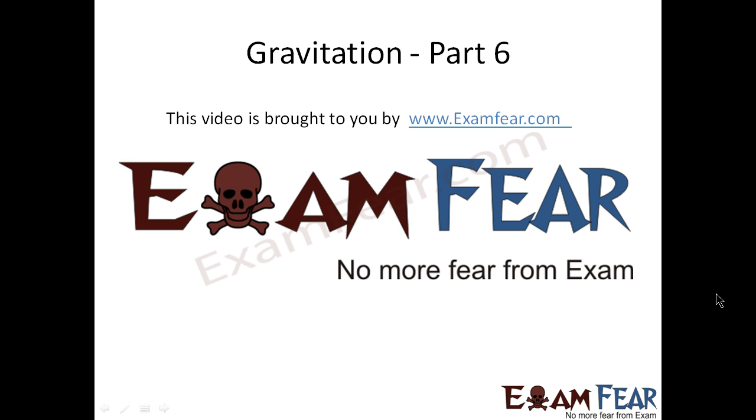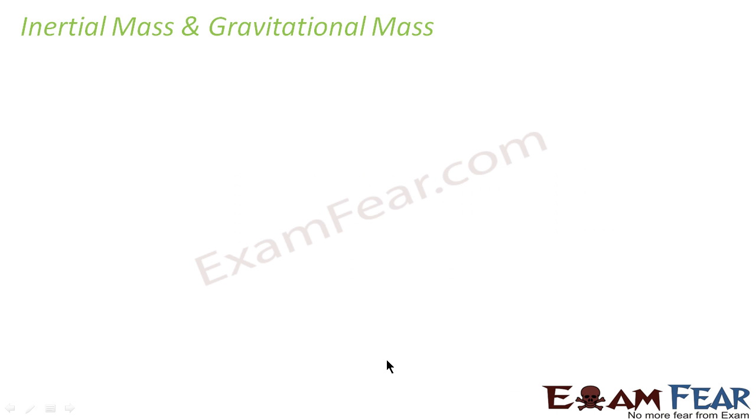Please make sure that you have watched all the videos from part 1 to part 5 before going ahead with part 6. Inertial mass and gravitational mass. Till now we have studied things related to gravitation. First we studied the universal law of gravitation, then we studied acceleration due to gravity. Since we are learning about gravitation, we should also know what gravitational mass is. The understanding of gravitational mass is not clear until we compare it with inertial mass. So we will quickly see what gravitational mass and inertial mass are.